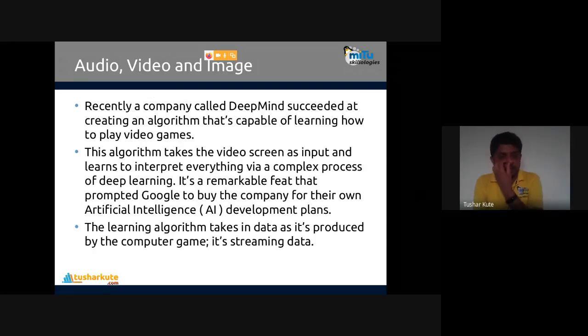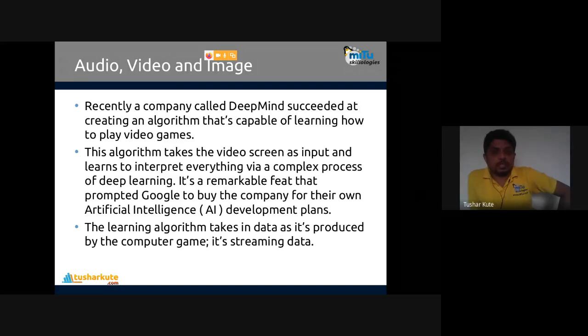Recently a company called DeepMind succeeded in creating an algorithm that is capable of learning how to play video games. This algorithm takes the video screen as input and learns to interpret everything via a complex process of deep learning. A remarkable feat that prompted Google to buy the company for their own AI development plans. Google is working on AI development plans.